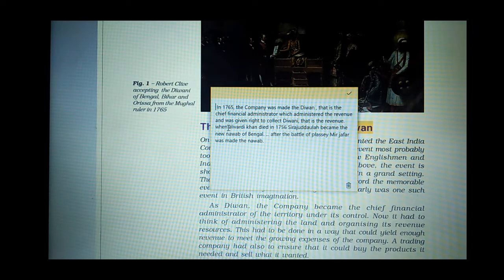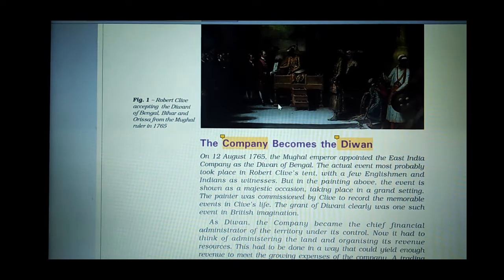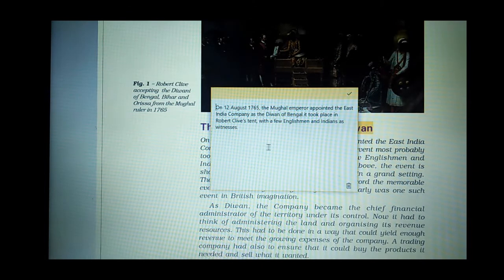After the death of Aliwardi Khan, he was succeeded by Sirajuddaulah in 1756, and he became the new Nawab of Bengal. After the Battle of Plassey, Sirajuddaulah was defeated by the Britishers, and Mir Zafar became the Nawab of Bengal, and he was a puppet for the British government. Finally, he gave them the right, and the Britishers became the Diwan.